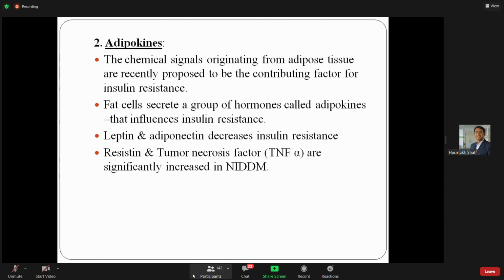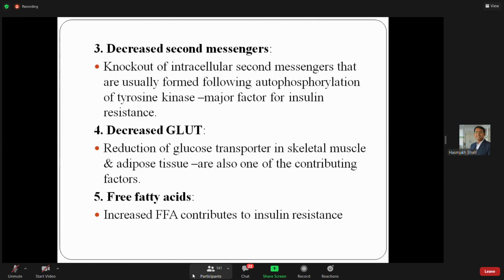Another thing, leptin and adiponectin. It decreases insulin resistance. So leptin is required. Then another, resistin and tumor necrosis factor, significantly increasing non-insulin dependent diabetes mellitus. So these are also one type of the inflammatory mediators or markers. When you become obese, resistin is secreted and it causes further resistance to the insulin.